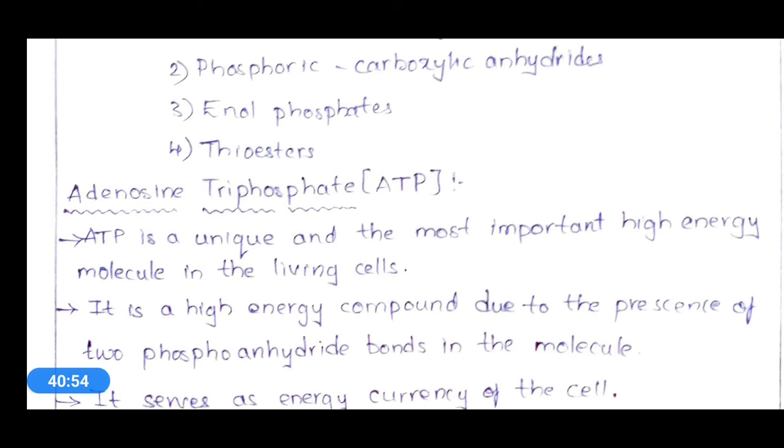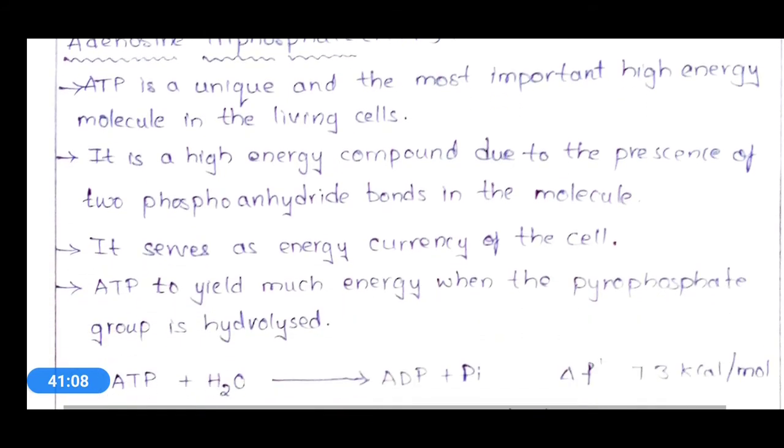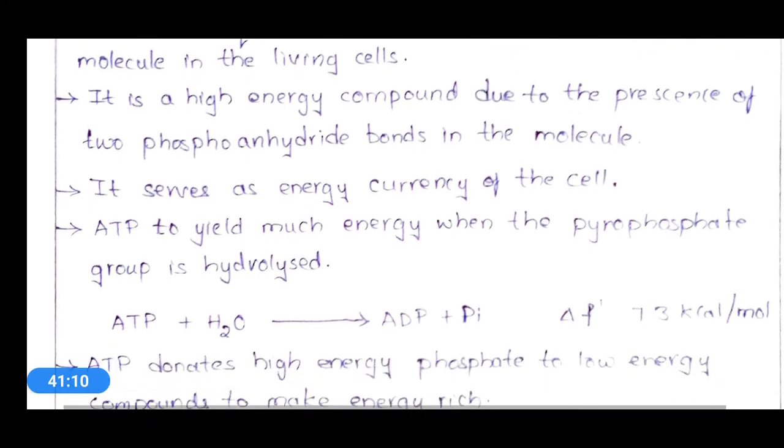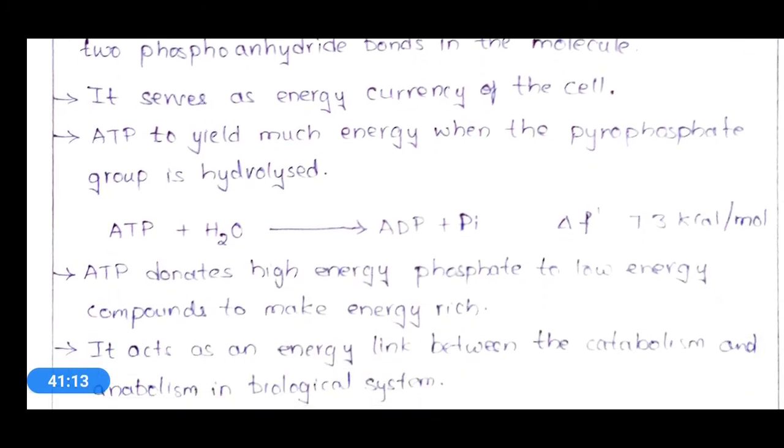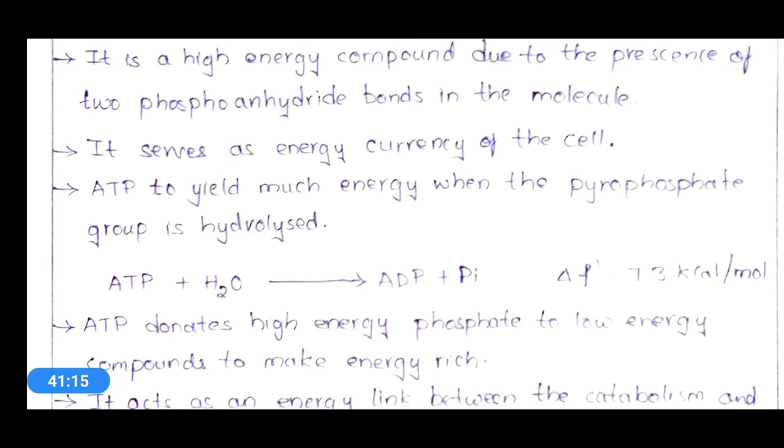Why is ATP very important as a high energy compound? This particular ATP contains 3 high energy phosphate groups connected with 2 bonds. Okay, 2 phosphate bonds will be seen, and these connect 3 high energy phosphate groups.